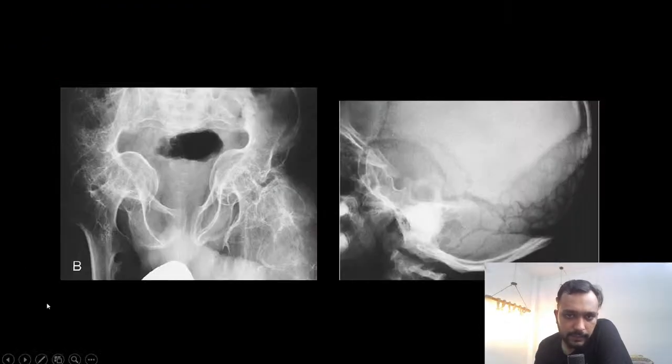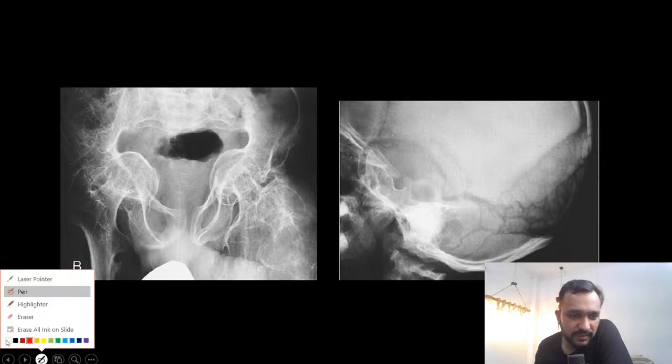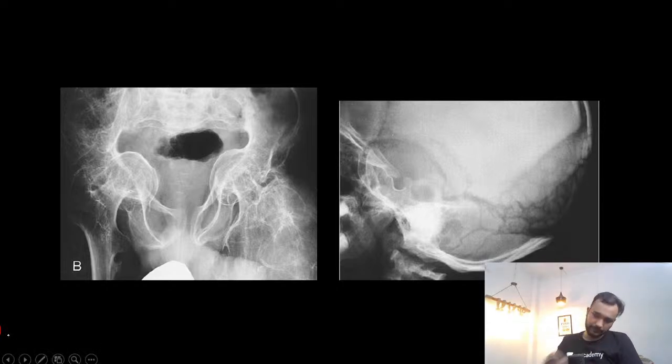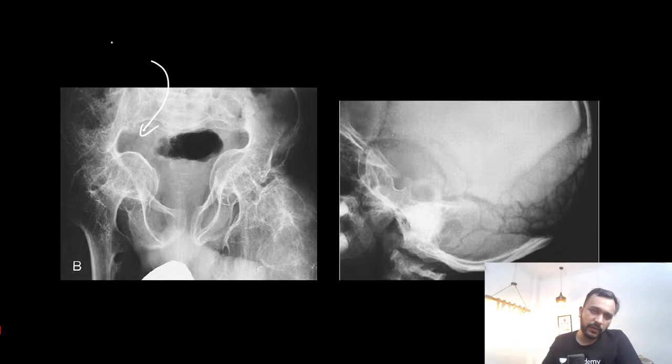So guys, other features that we are going to see in these patients will be that your head of the femur will be protruding into the pelvis.